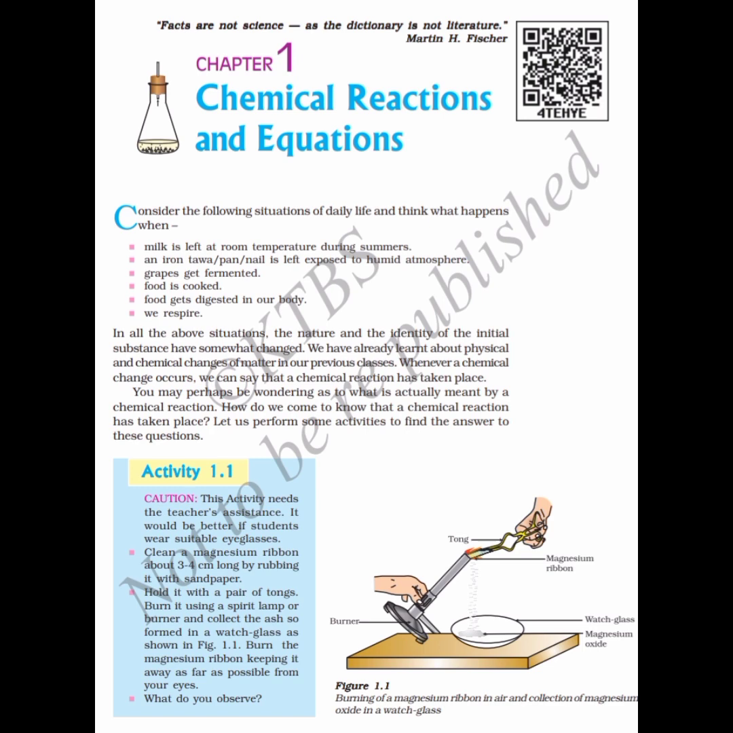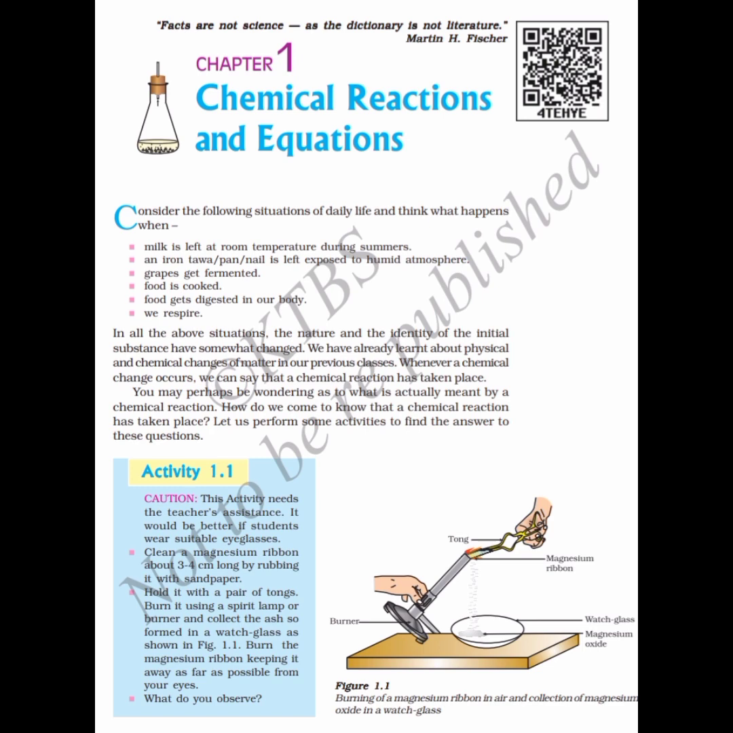For better understanding, let us look into Activity 1.1, which is given in your textbook. It says, clean a magnesium ribbon about 3 to 4 centimeter long by rubbing it with sandpaper. Hold it with a pair of tongs, burn it using a spirit lamp or burner, and collect the ash so formed in a watch glass as shown in figure 1.1. Burn the magnesium ribbon, keeping it away as far as possible from your eyes.